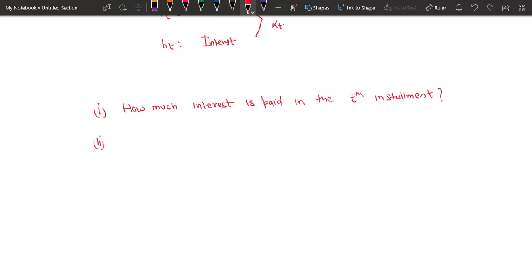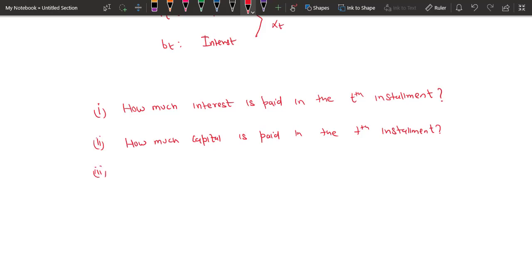Second problem we will look at is, how much capital is paid in the Tth installment?